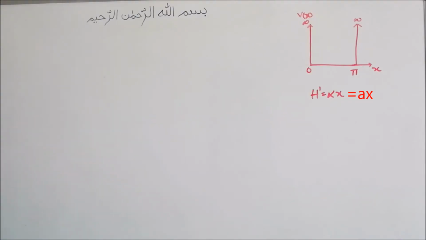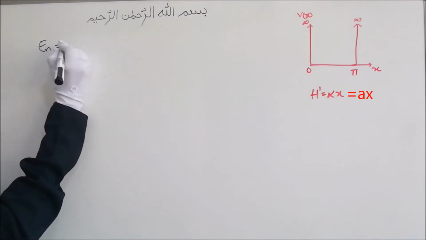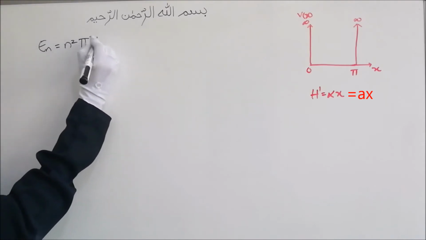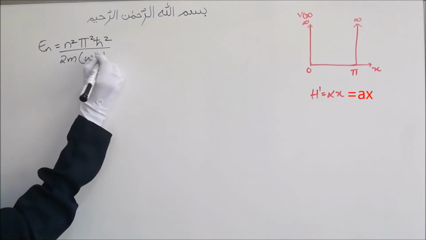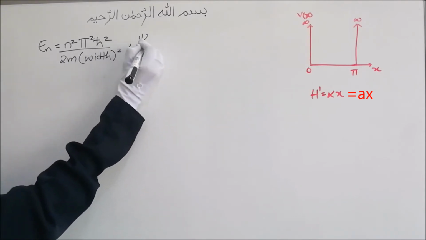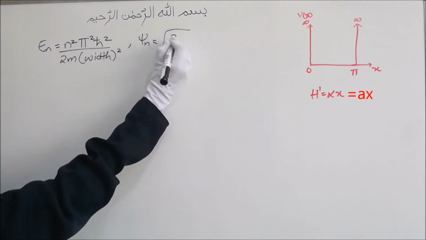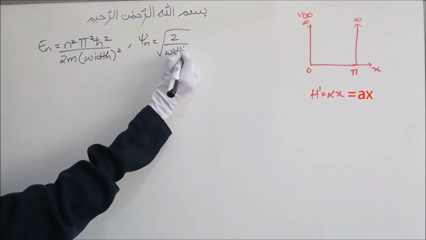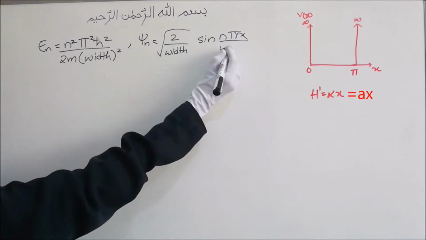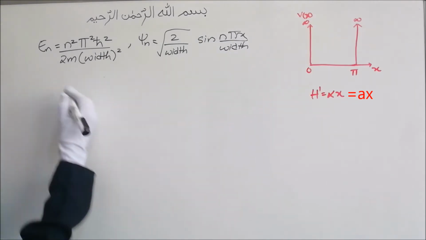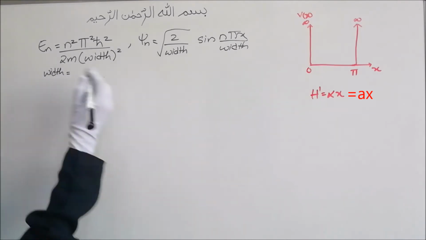For an infinite potential well, the energy of the nth state is given by n squared pi squared h cross squared upon 2m width squared, and the wave function is given by root 2 by width sine n pi x by width. Now here width is the width of the potential well, that is from 0 to pi, so that is obviously pi.